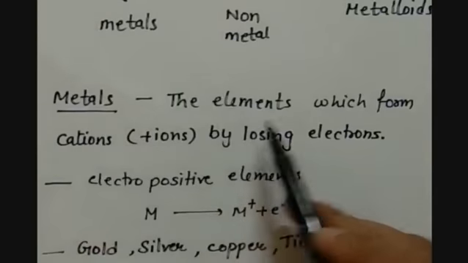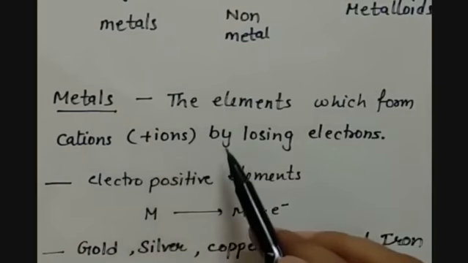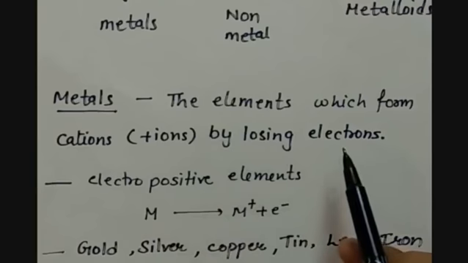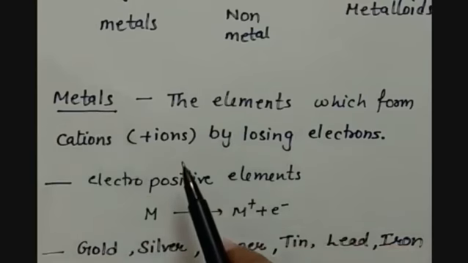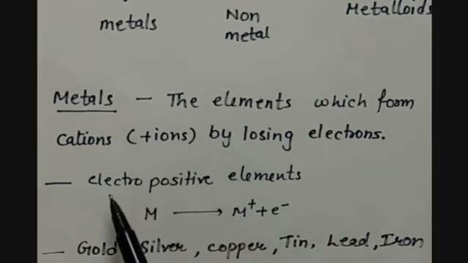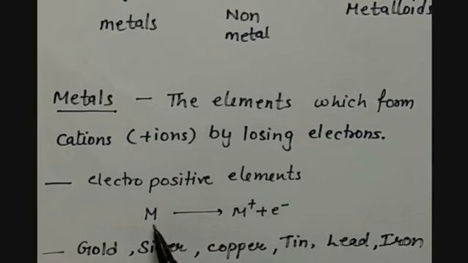The elements which form cations or positive ions by losing electrons are known as metals. Hence, as they are losing electrons, they become electropositive elements. Suppose M is the metal and it is losing one electron, then it gains one positive charge on it and hence it becomes an electropositive element.